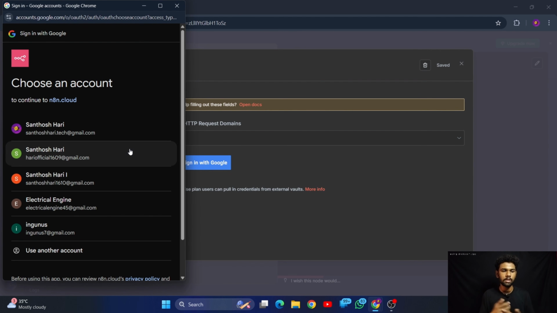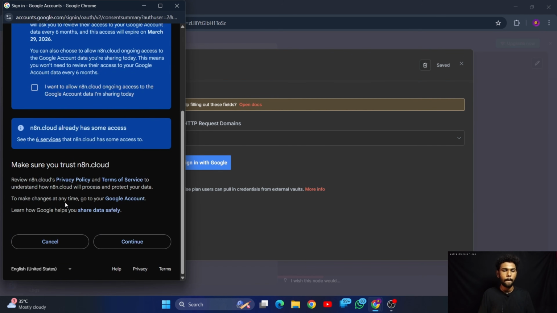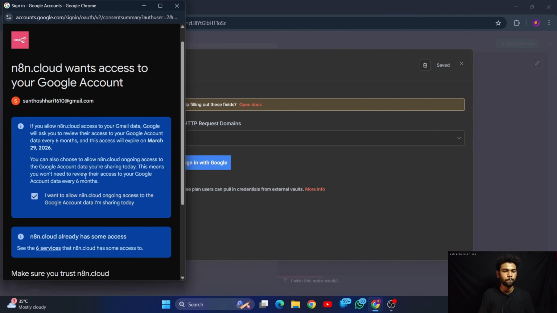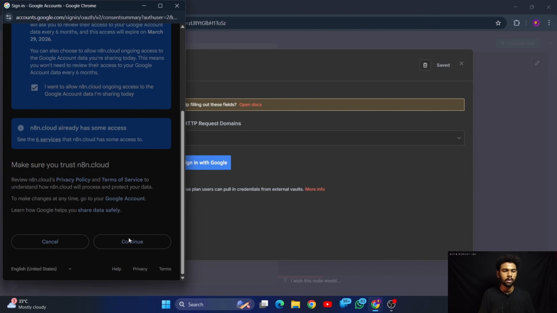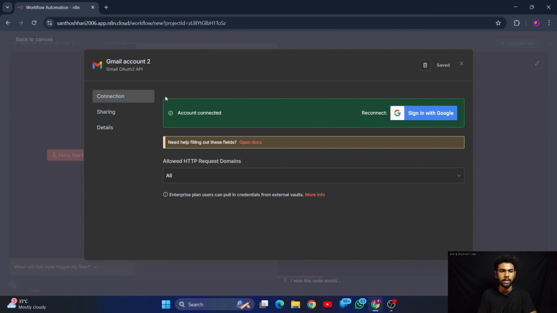Say the Gmail is coming to this account of mine, then it will search for new Gmail. Suppose a new Gmail comes, then the trigger will be automatically triggered and the workflow will be activated. So I am selecting this Gmail of mine, let me select the tick and continue. The connection is successful and your new credential has been created in the name of Gmail account 2.